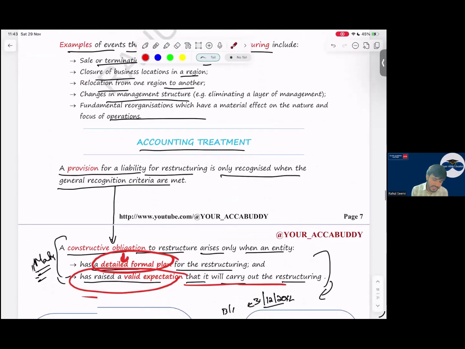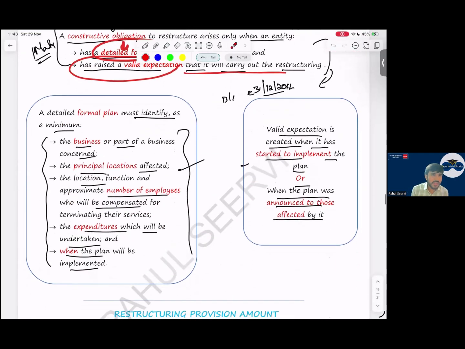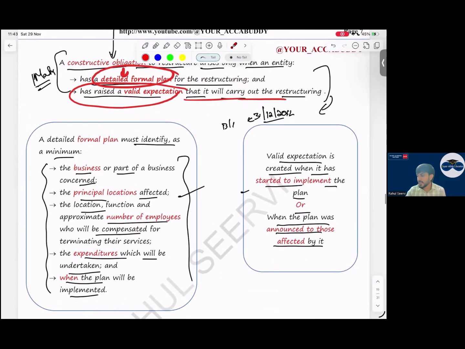What are the conditions? A detailed formal plan should be there and a valid expectation should be there. Yes, sir. Detailed formal plan means each and every detail should be mentioned. Valid expectation means it should be announced. Either it is announced or the restructuring has been started. If restructuring has started, everyone will get to know. Or if the announcement is done, we recognize the provision.